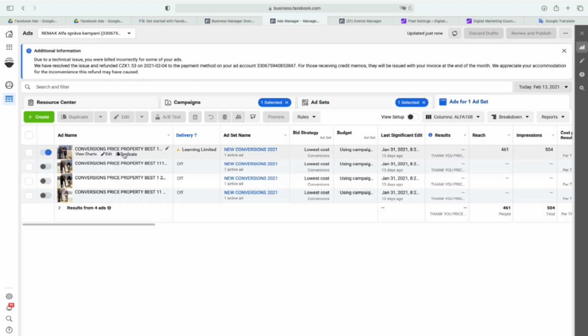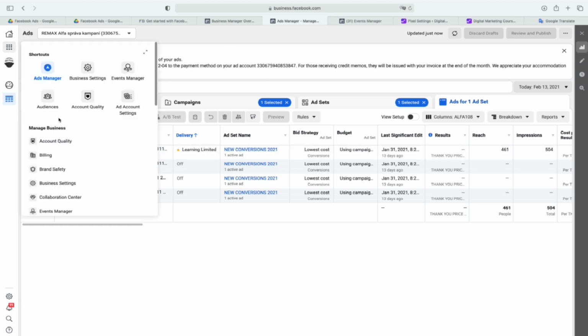So if you are creating more ads in the campaign budget optimization, the duplication comes really handy, because you create the ad and you can duplicate it easily. But I will not go deep right now because I will explain it in depth later on. The last is to really show you the audiences.